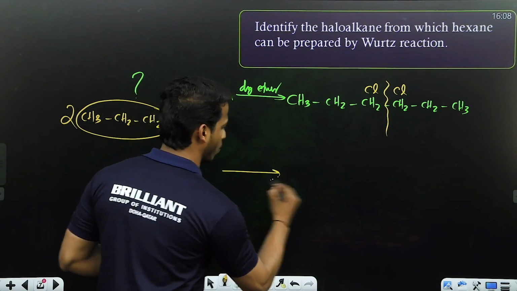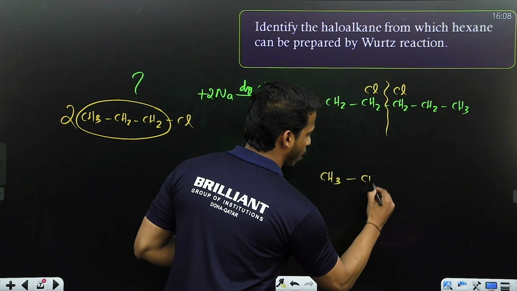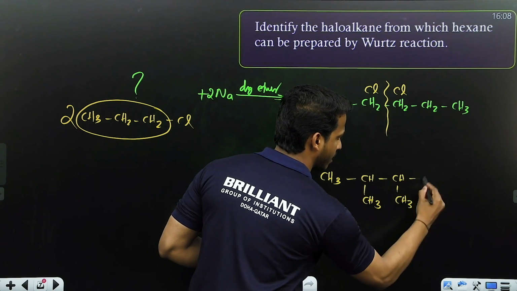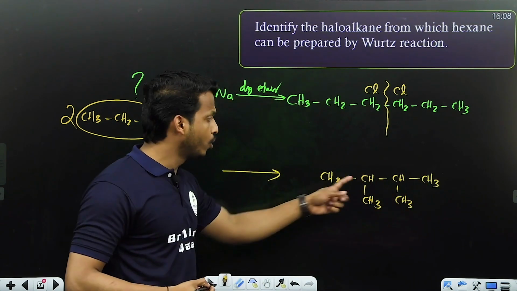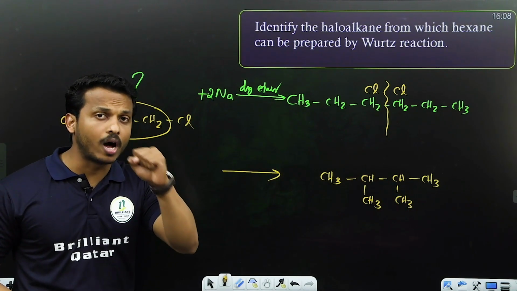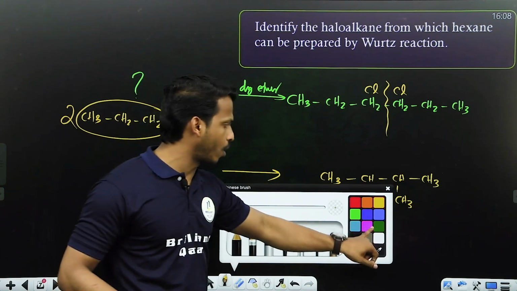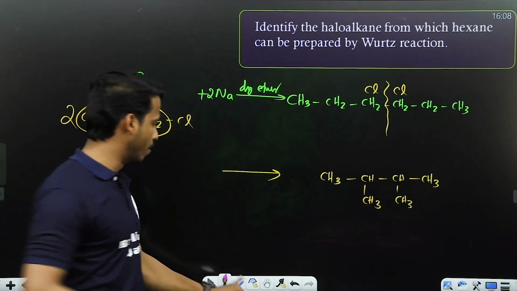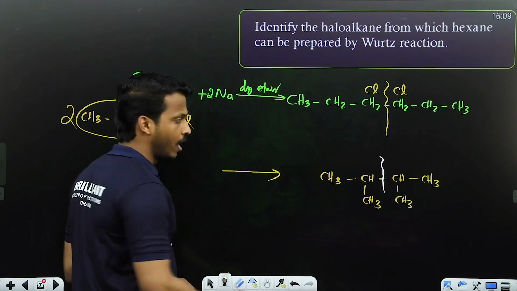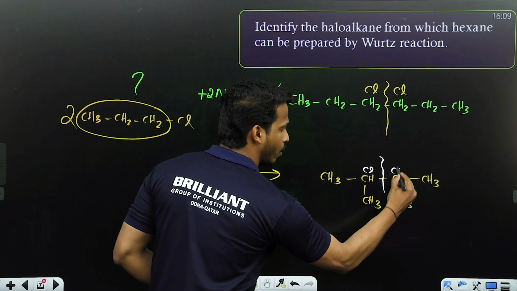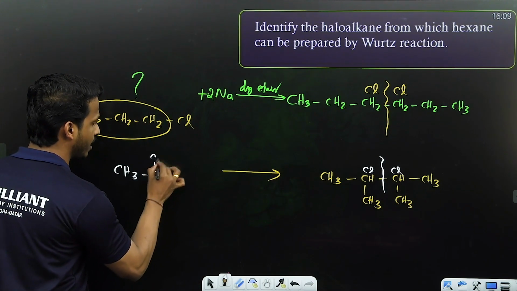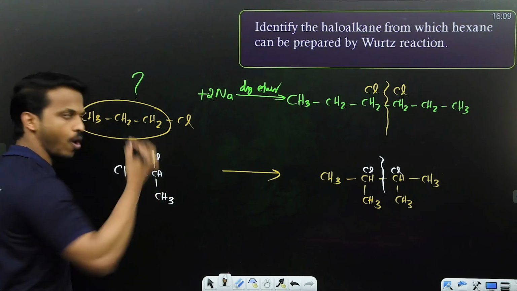So, let me ask you another question. In order to prepare this alkane, what is the name of this alkane? 2,3-dimethylbutane. Through Wurtz reaction, which haloalkane can be selected? Can you tell me, dear all? The procedure is the same. Cut the middle part, and add one chlorine on this carbon and on this carbon. So, what is the product, dear all? CH3, CHCl, CH3. This is the compound.